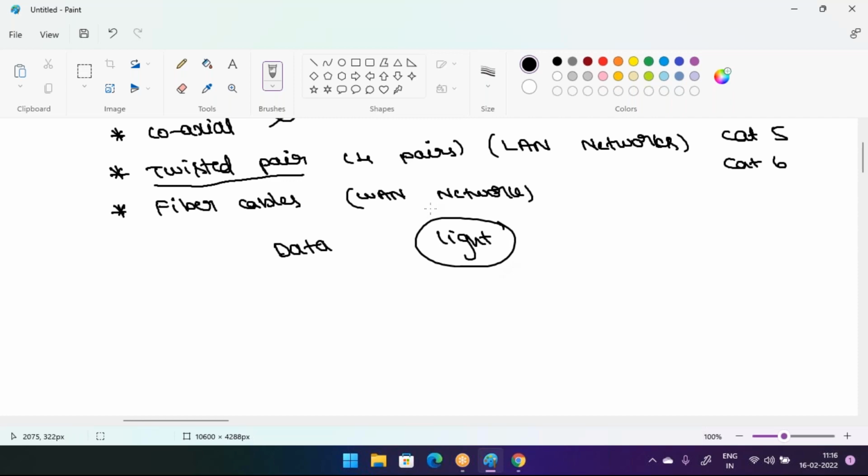But what about the twisted pair? In the twisted pair cables, our data will go in the form of electric signals. But in the fiber cables, our data will go through light signals.